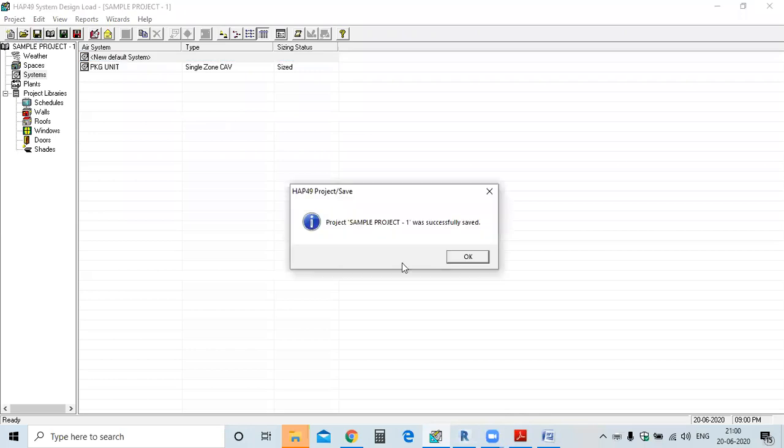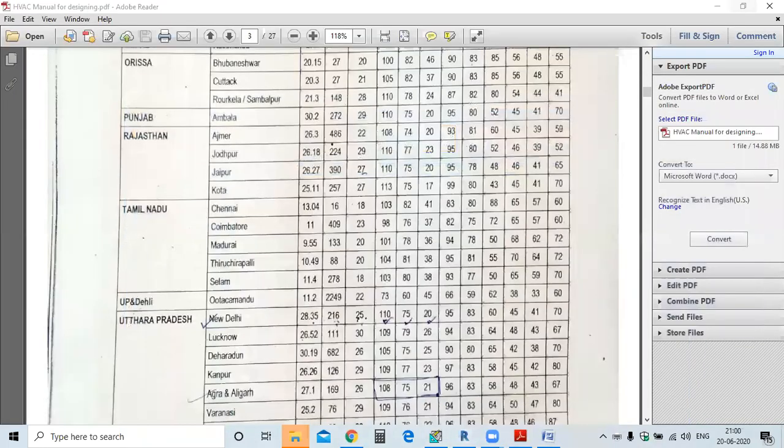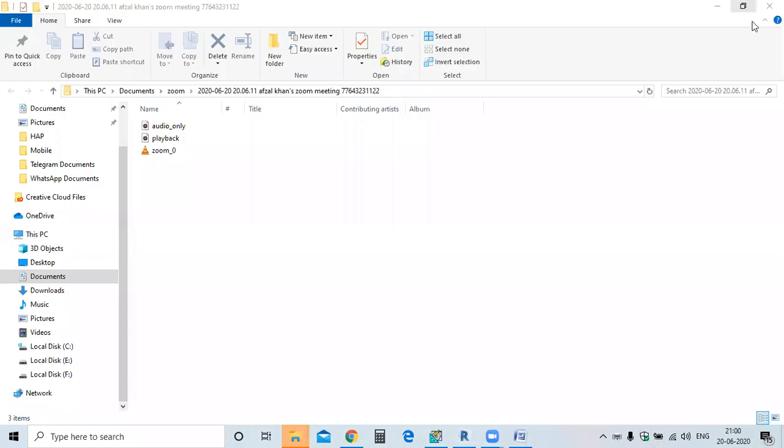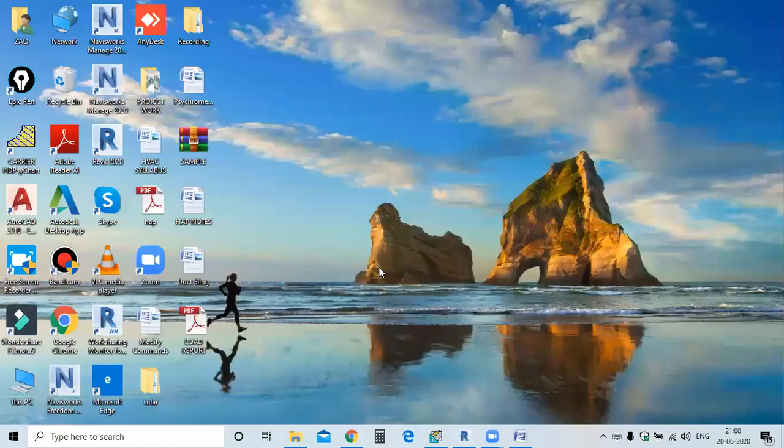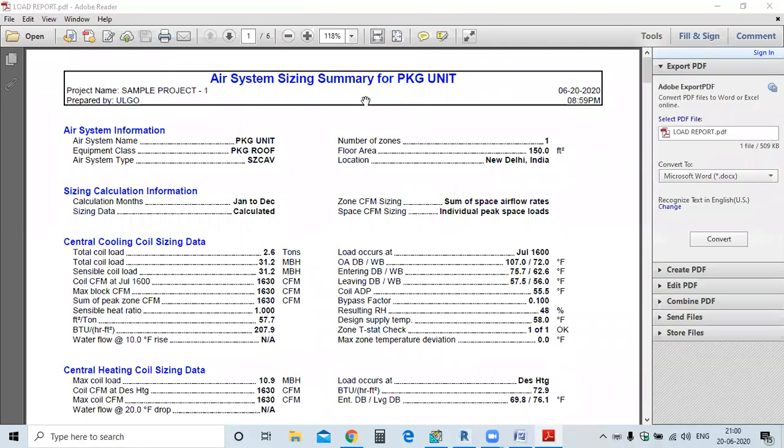Let's save this one. So we'll share this PDF. Just go through all of this. If you find any doubt, you can ask me on WhatsApp. Okay, this is all for today.